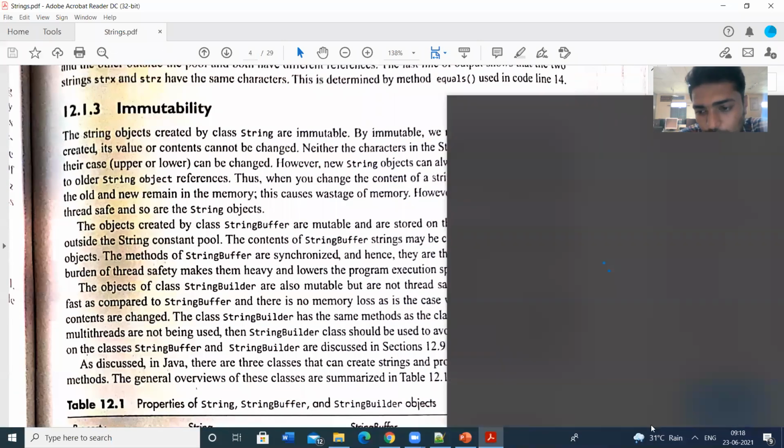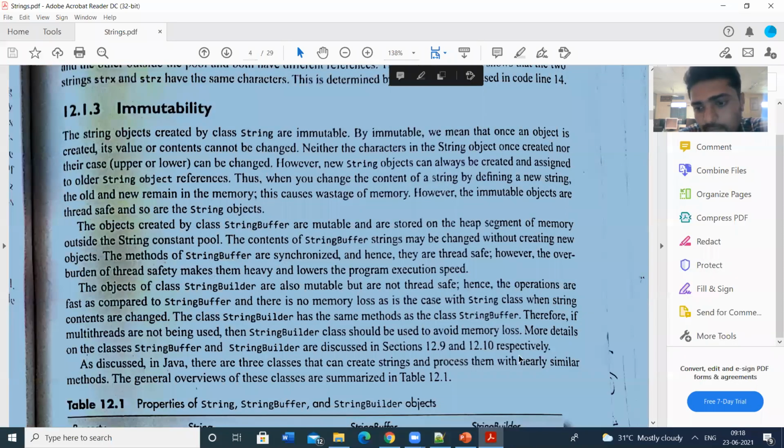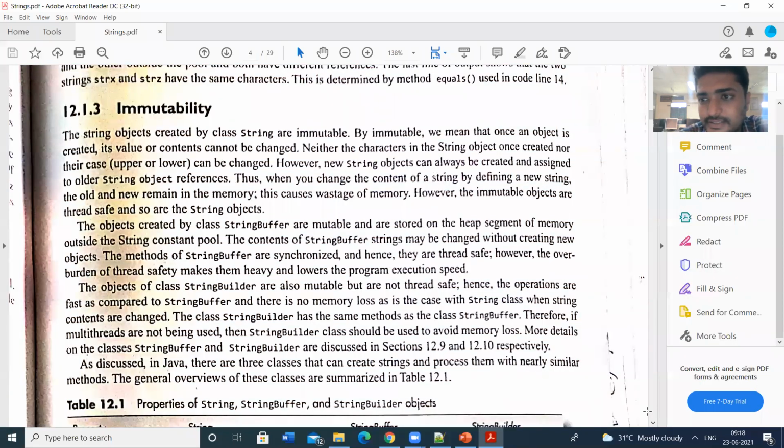And then mutability and immutability. Mutability means it can be changed. Once you declare the string x equal to Java, if you declare the string like this by using the class String, that cannot be mutable, that cannot be editable. That means Java cannot be edited. That is called immutability. So if you use the class String, then the string is immutable. If you use the class StringBuffer or StringBuilder, those are mutable. That means those are editable. We can edit those strings.